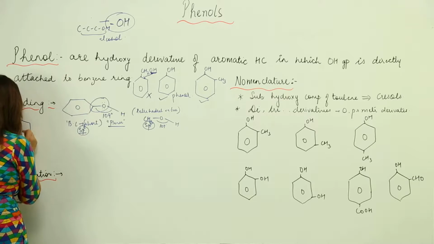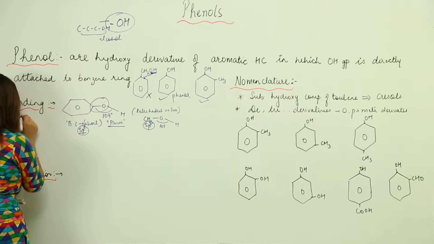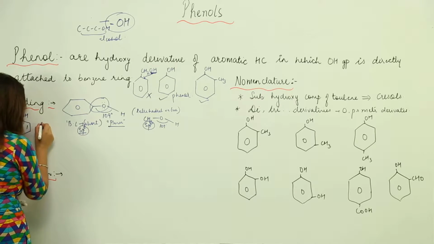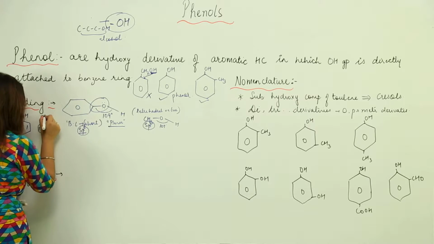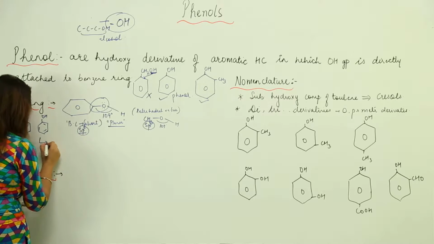So this is phenol, we know that. We may write it this way or this way, both mean the same. Now what are the resonating structures?